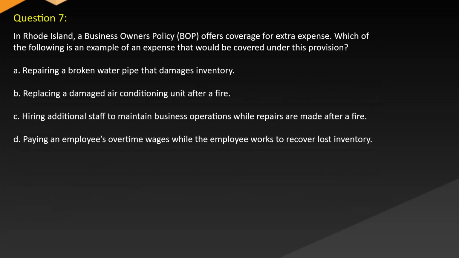Question 7. In Rhode Island, a business owner's policy, BOP, offers coverage for extra expense. Which of the following is an example of an expense that would be covered under this provision? A. Repairing a broken water pipe that damages inventory. B. Replacing a damaged air conditioning unit after a fire. C. Hiring additional staff to maintain business operations while repairs are made after a fire. D. Paying an employee's overtime wages while the employee works to recover lost inventory.